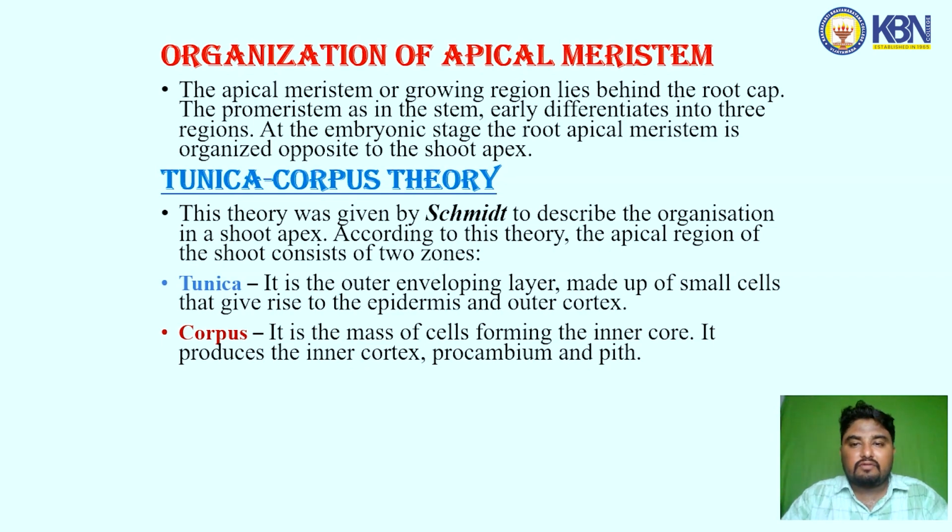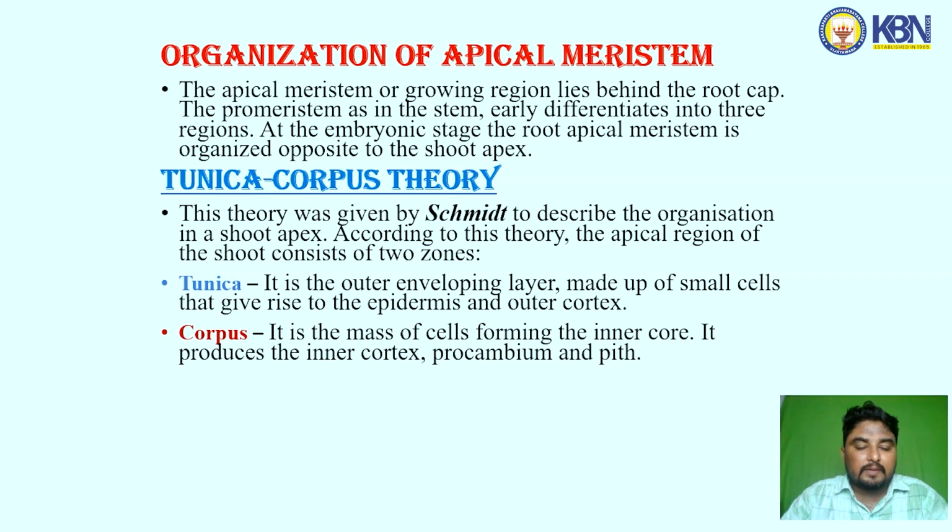The organization of apical meristem. The apical meristem or growing region lies behind the root cap. The promeristem, as in the stem, early differentiated into three regions. At the embryonic stage, the root apical meristem is organized opposite to the shoot apex.